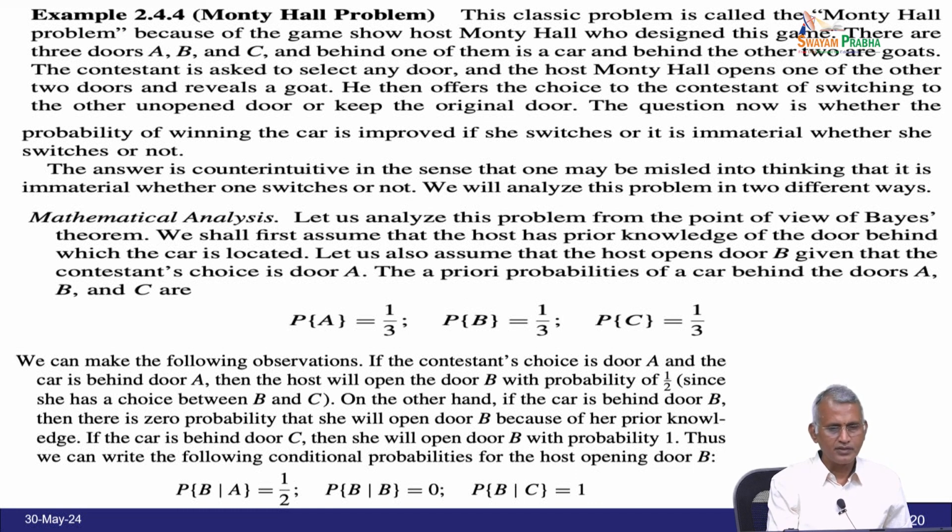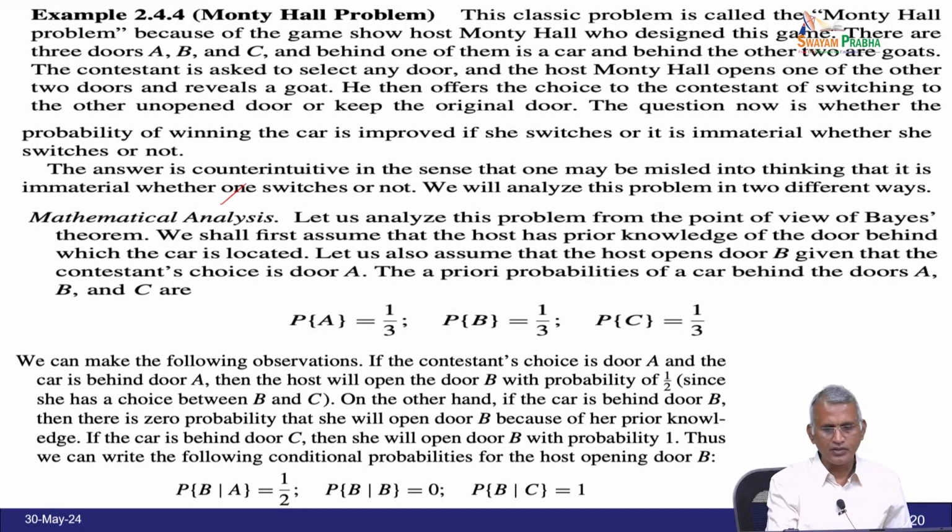The answer is counterintuitive in the sense that one may be misled into thinking that it is immaterial whether one switches or not. Now, we are going to analyze in 2 different ways. Now, we convert into mathematical analysis. So, let us analyze this problem from the point of view of Bayes theorem.